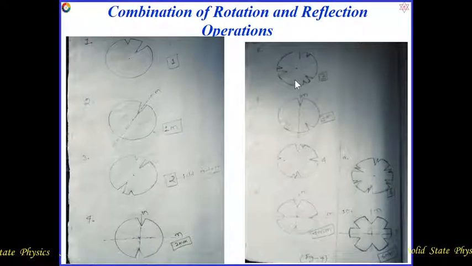For this object we can get only threefold rotation. For this one we can get threefold rotation as well as one mirror line, and for this only fourfold rotation will be possible. For this, fourfold rotation and two mirror lines will be possible. For this object geometry, only sixfold rotation symmetry will be possible. For this, sixfold rotation and two mirror reflection symmetry will also be possible. So these we have already discussed.